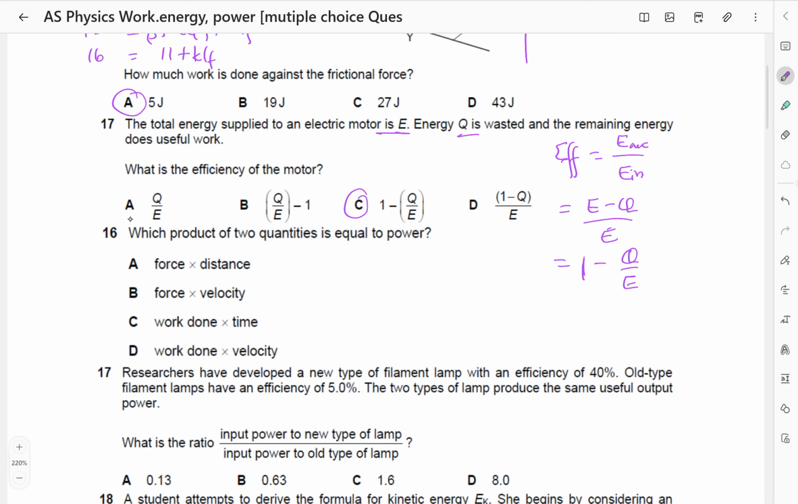Which product of two quantities is equal to power? We know that power is work done over time taken, force times distance over t, or force times velocity. So our answer is automatically B.